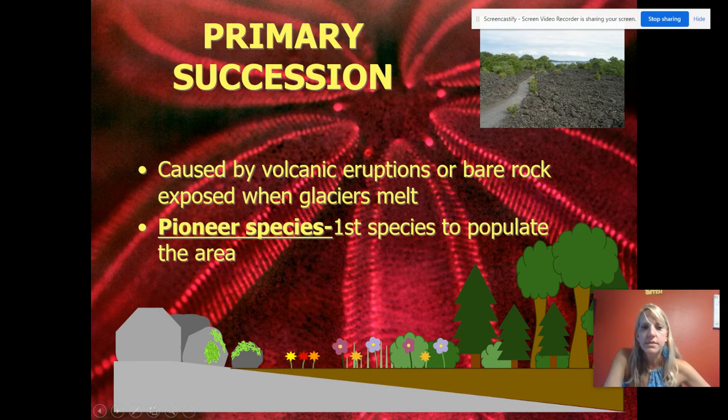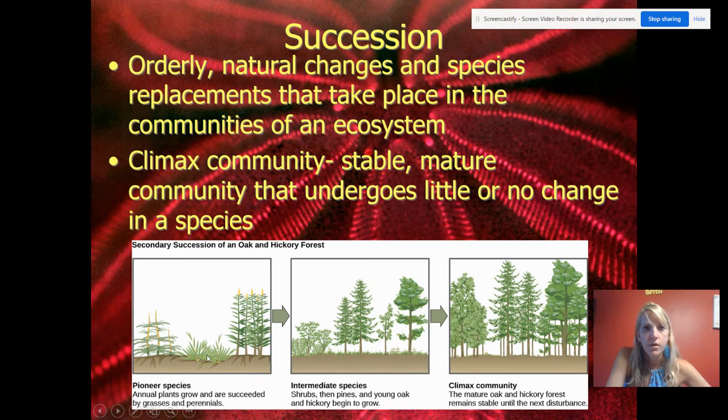And then you get the first weeds to come. Okay. And then you get some grass to come. And then you get bushes to come. And then you get trees. And then all of a sudden you have a sustained community. So a climax community is a community that hasn't changed over many, many years. So I'm going to go back and show you that term. A climax community is a stable, mature community that undergoes little or no change.